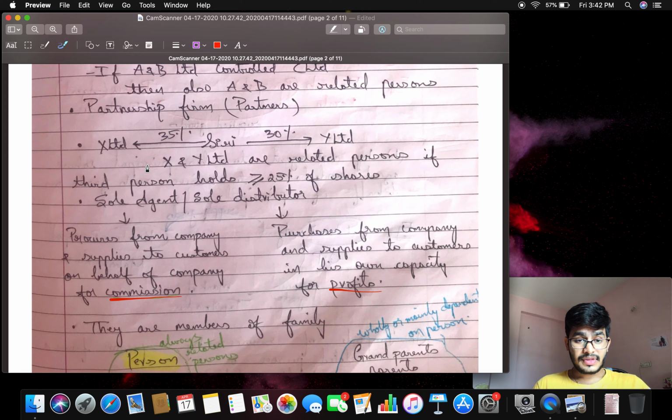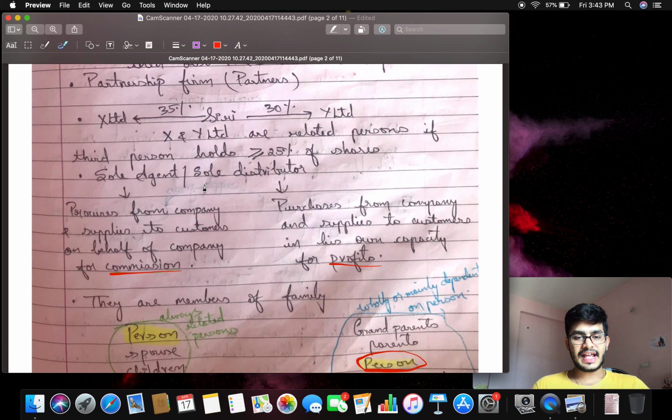So at that time also X and Y Limited are related persons. If a third person holds greater than or equal to 25% of the shares, see, here Siri is holding 30% and here Siri is holding 35%. At that time X Limited and Y Limited both are related persons.